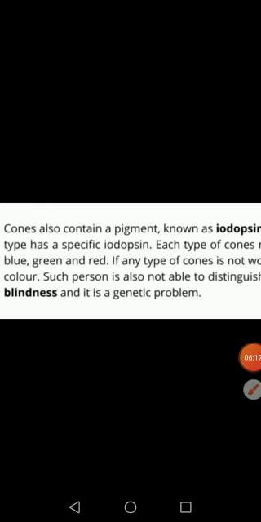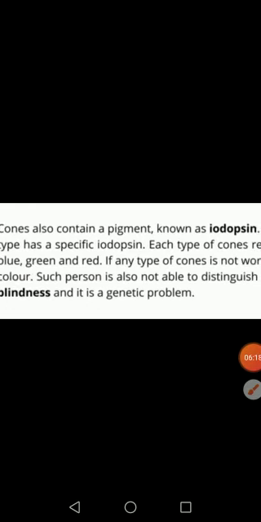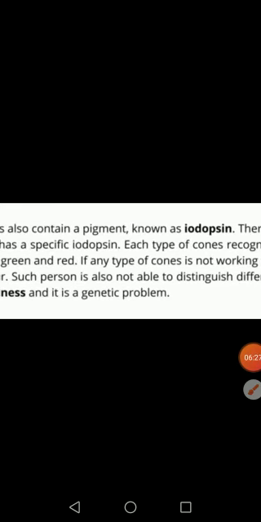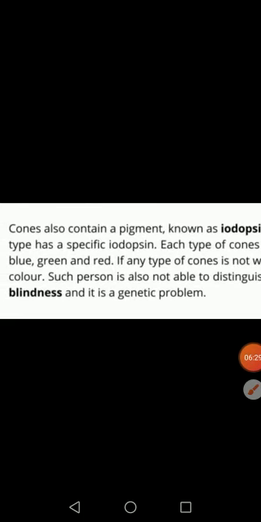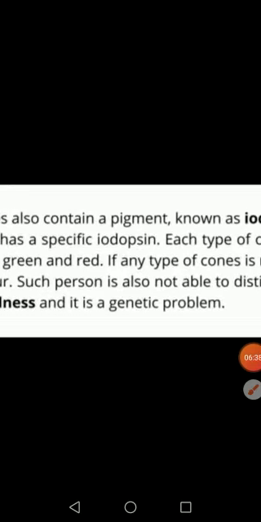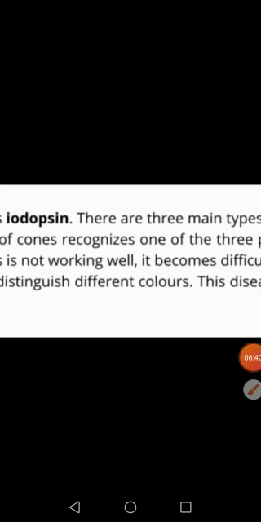If any type of cone is not working well, it is difficult to recognize colors. If any cone is absent, you cannot differentiate between the three colors, which results in color blindness.